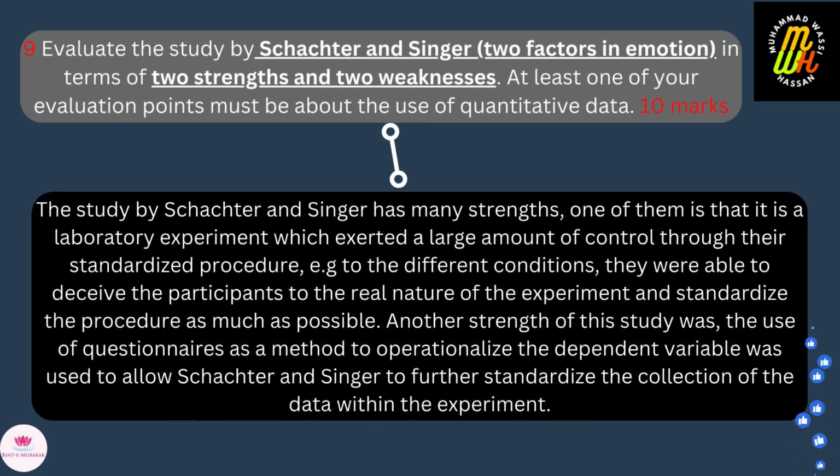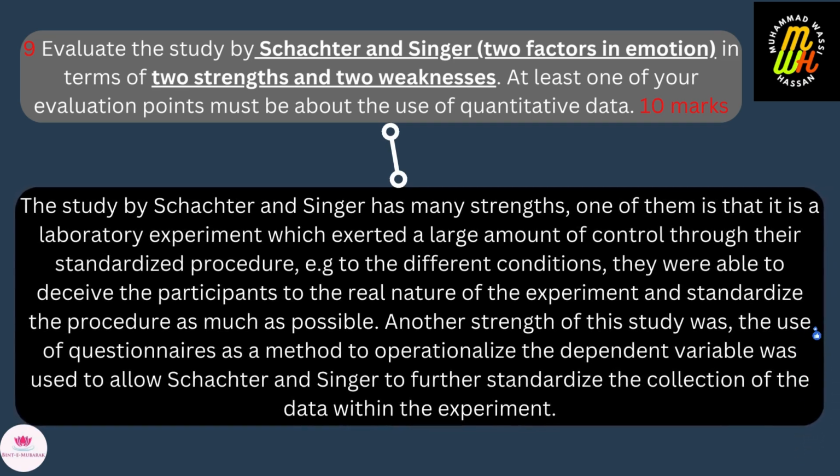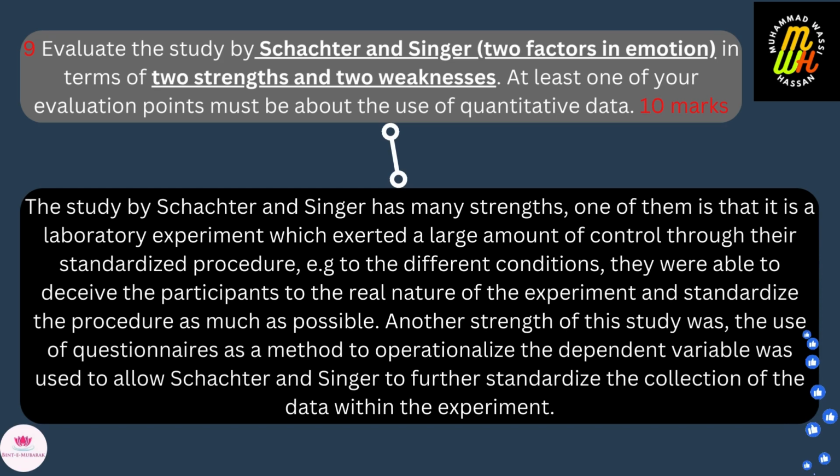Question 9. Evaluate the study by Schachter and Singer on factors in emotion in terms of two strengths and two weaknesses. At least one of your evaluation points must be about the use of quantitative data. 10 marks. The answer is the study by Schachter and Singer has many strengths, and one of them is that it is a laboratory experiment which has exerted a large amount of control through their standardized procedure. For example, in the different conditions, they were able to deceive the participants to the real nature of the experiment and standardize the procedure as much as possible.